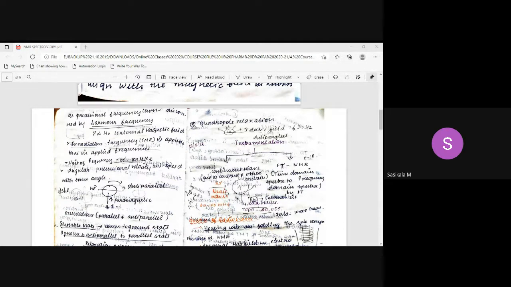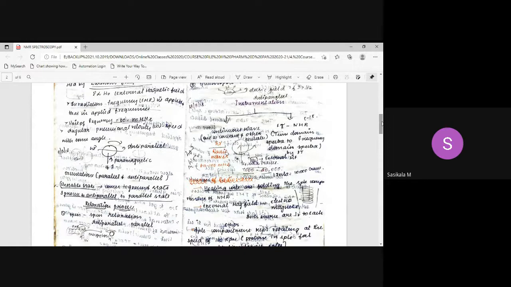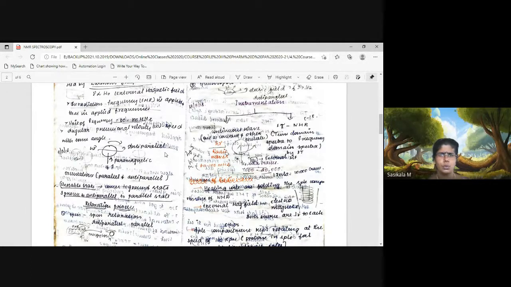Okay, and let's see about instrumentation. Now let's move on to the instrumentation. Hope you have understood the principle. Okay, in the principle, what parameters are involved? Nucleus, applied frequency, that is radio waves, then the external magnetic field given to the nucleus. The external magnetic field is given from the